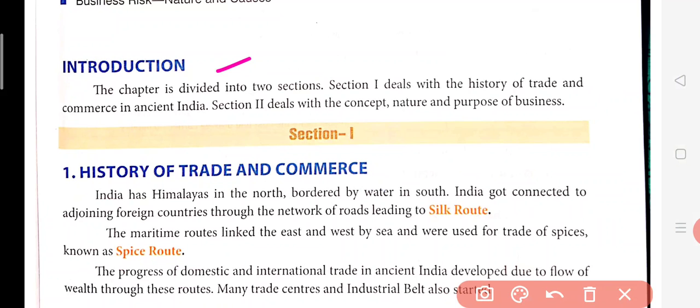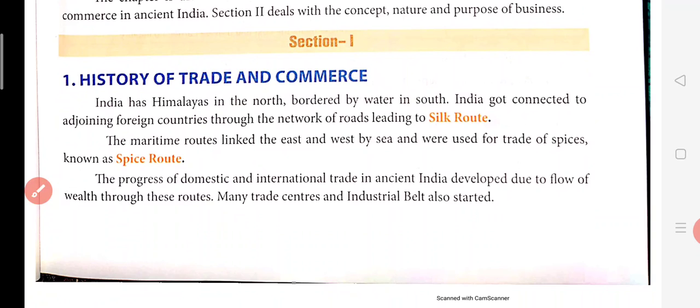The chapter here is divided into two parts, that is history of trade and commerce in ancient India. So here they will be talking about ancient India, what the trade was all about, and after that it will be nature, concept and purpose of the business. Okay. Now, history of trade and commerce.